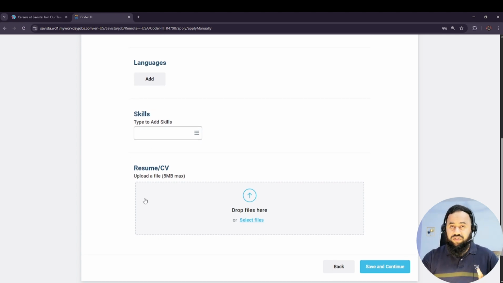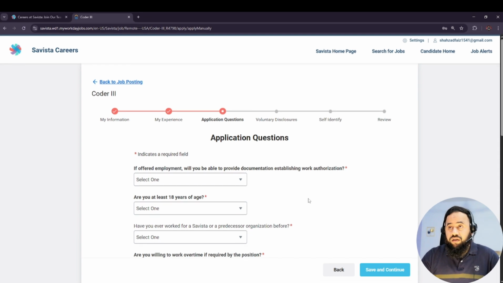One more thing you guys need to focus on: when you apply on a specific job, like accounts receivable, you should have a resume that is specifically prepared for that kind of job. You can't just create a general resume and apply on all these jobs, because they are going to filter all the keywords in the resume. So once you apply on a job, the resume should be specifically prepared for that job. Okay, so you can add your resume over here as well. So let's do that one. You just add your experiences, education, and all that.